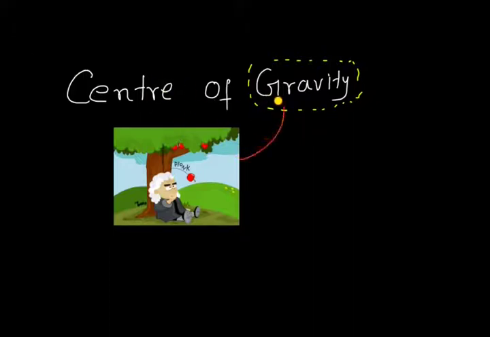Actually, Sir Isaac Newton discovered this term gravity when he saw a falling apple while thinking about the forces of nature. Forces of nature means why the earth is moving around the sun, due to which force earth is moving around the sun.